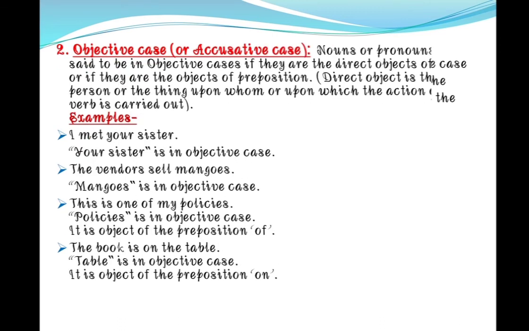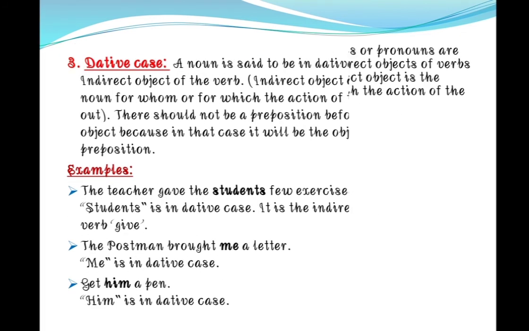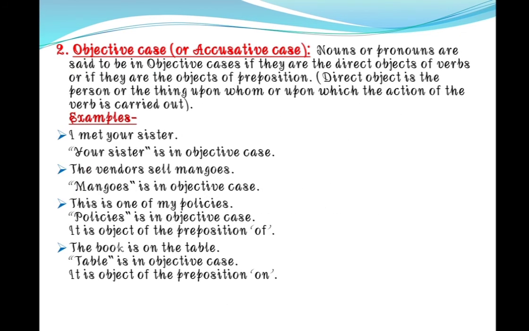Next is objective case or accusative case. Nouns or pronouns are said to be in objective case if they are the direct objects of a verb or if they are the object of a preposition. Children, don't be confused about the objective case.